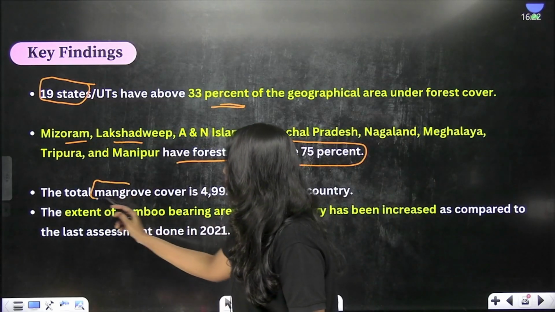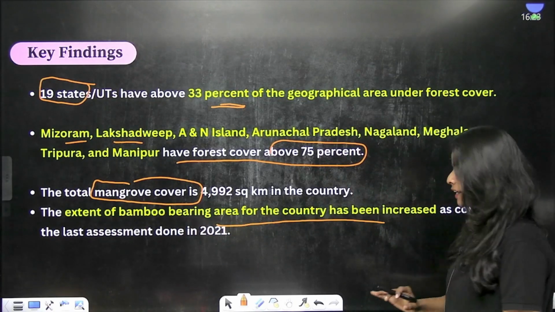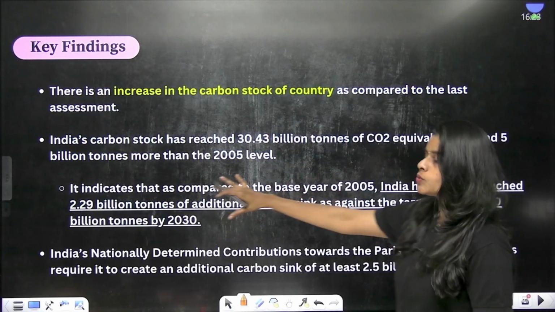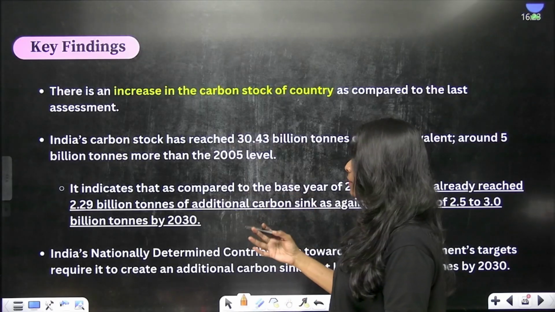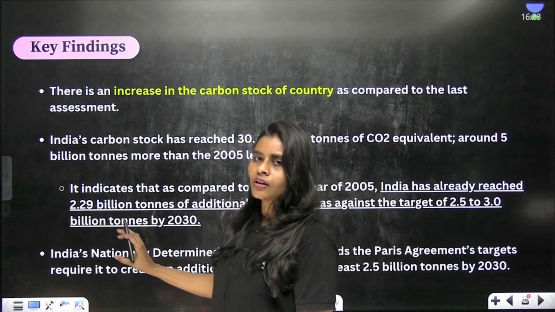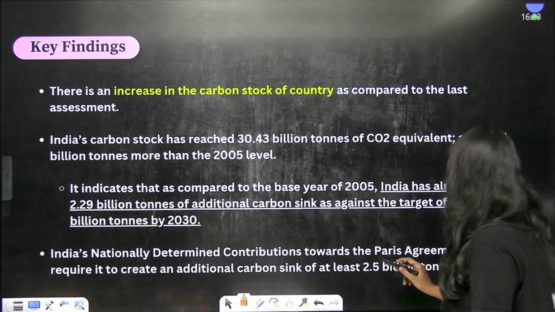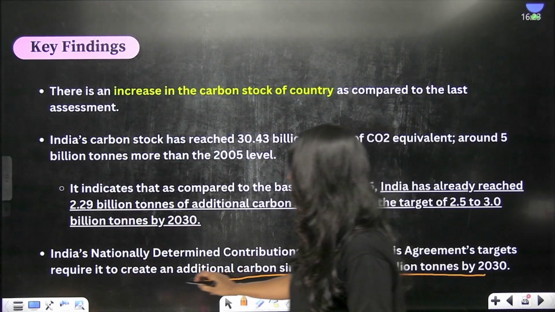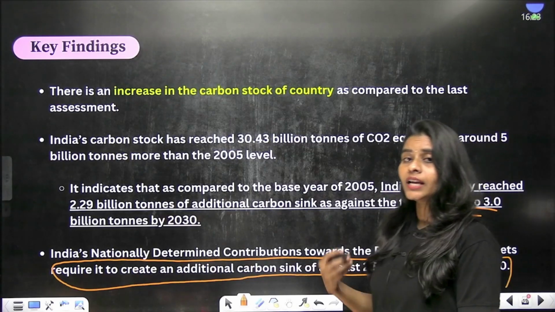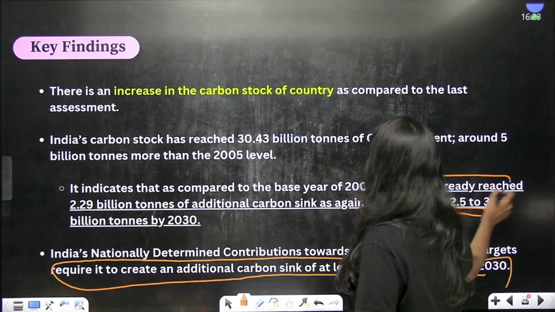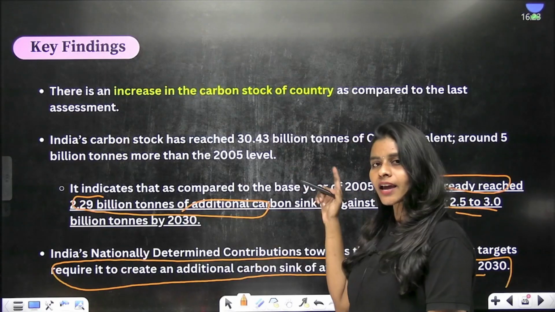And in addition to that, you also have to know about the mangrove cover, and about the bamboo bearing area also. And then this is something which is very, very important. According to this report, the carbon sequestration in the country is going good. Why? Because we have this particular target under the Paris Agreement, that is India's nationally determined contribution, of having carbon sequestration equivalent to 2.5 to 3 billion tons by 2030. But India has already reached 2.29 billion tons of additional carbon sink as against our target.